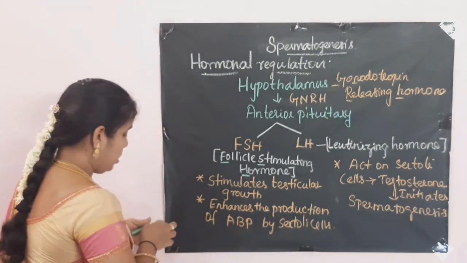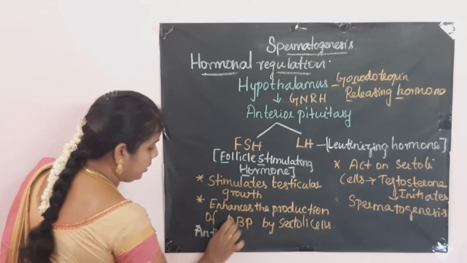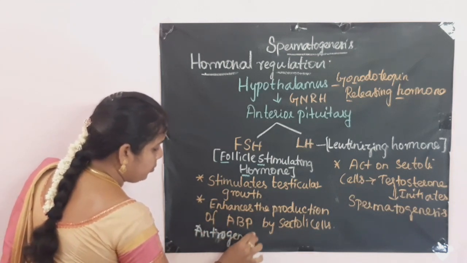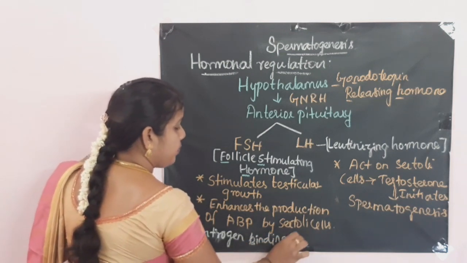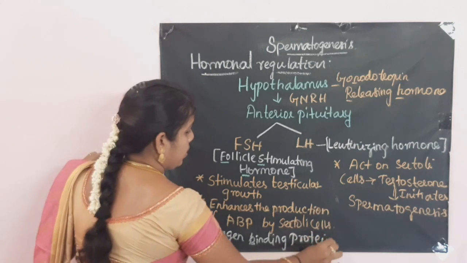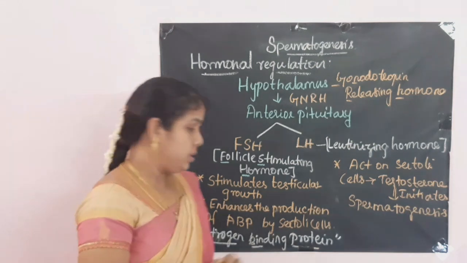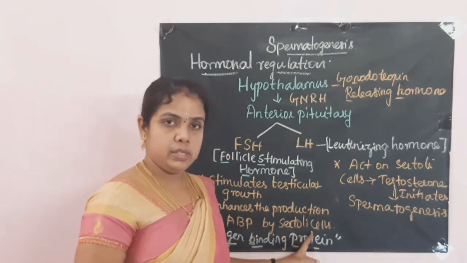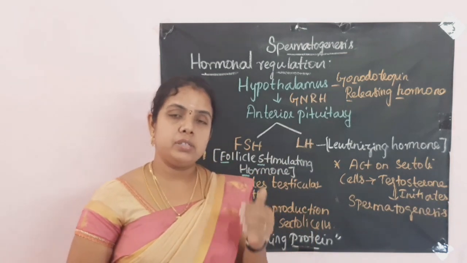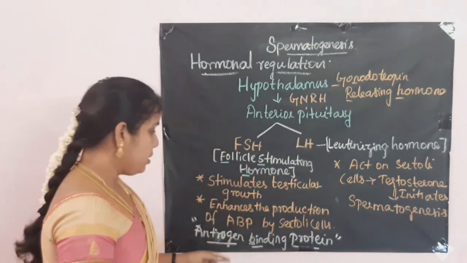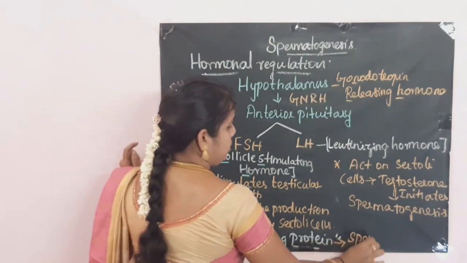ABP means, sorry, androgen binding protein, which is secreted by the Sertoli cells. So it increases the androgen level in the seminiferous tubule. Androgen is a male sex hormone, and androgen binding protein also helps in the process of spermiogenesis.